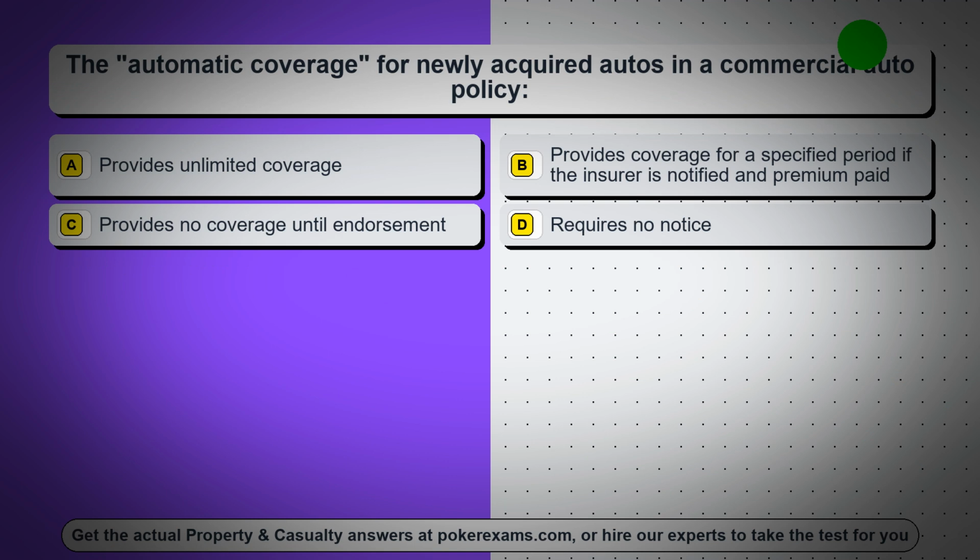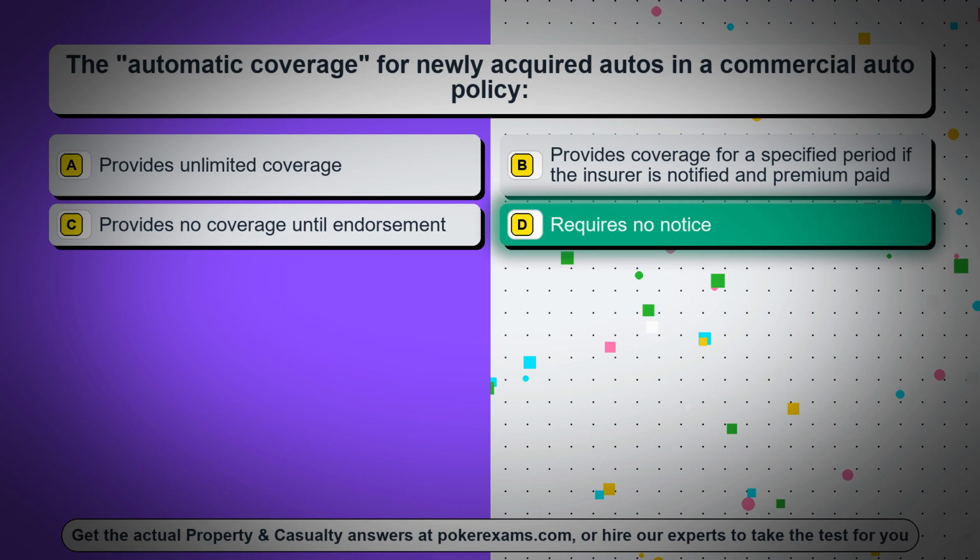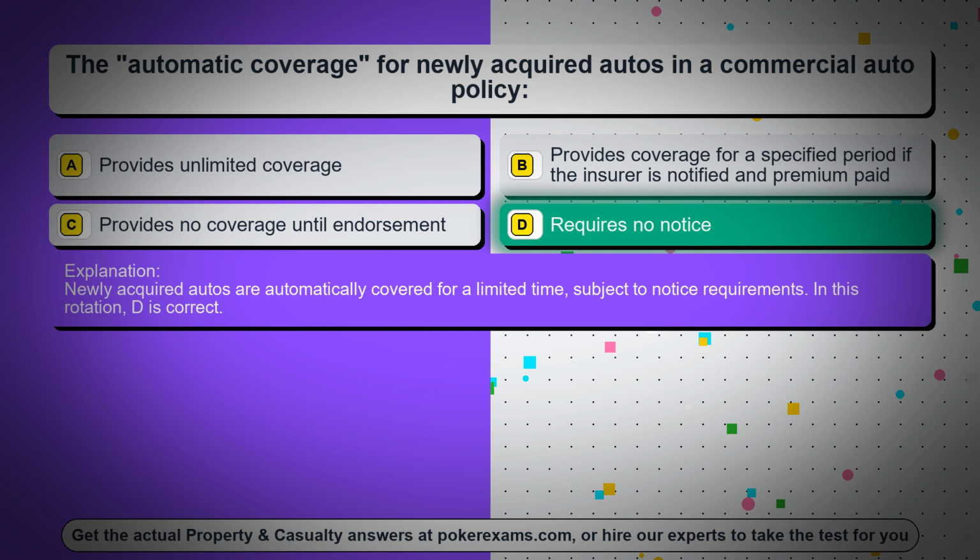Question 16. The automatic coverage for newly acquired autos in a commercial auto policy: Option A, provides unlimited coverage. Option B, provides coverage for a specified period if the insurer is notified and premium paid. Option C, provides no coverage until endorsement. Option D, requires no notice. The correct answer is option D, requires no notice. Newly acquired autos are automatically covered for a limited time, subject to notice requirements. In this rotation, D is correct.